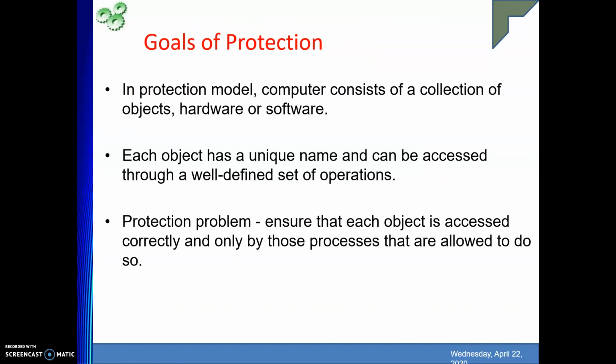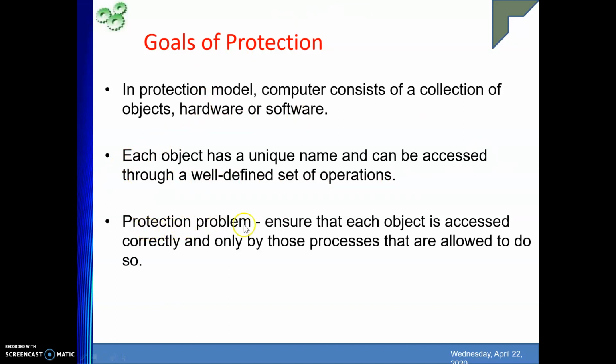Then the next is goals of protection. In the protection model, a computer consists of a collection of objects, hardware or software. Each object has a unique name and can be accessed through a well-defined set of operations. The whole story is that in the system, processes are there and various objects are there. On these objects, various operations can be performed. Whatever allowable operations are there on those objects, only those can be performed by a process. That is the goal of protection.